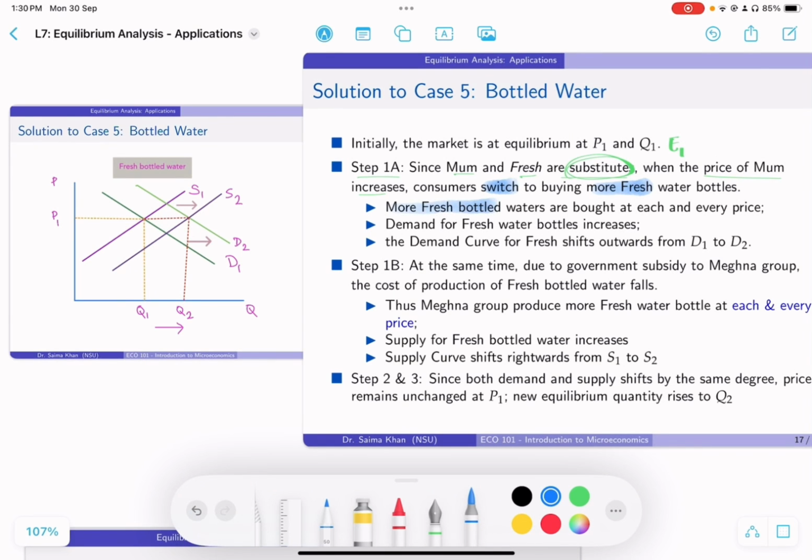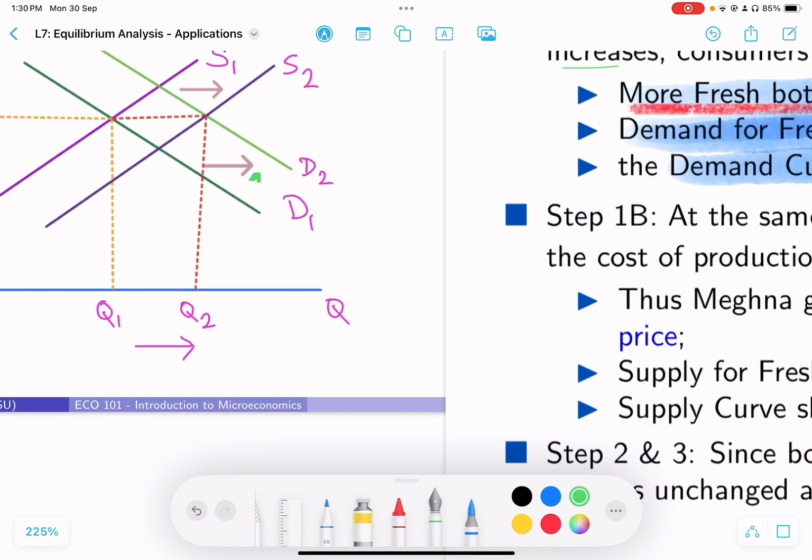বেশি ফ্রেশ কেনা হবে at each and every price, তাই demand, ফ্রেশের ডিমান্ডটা বেড়ে যাবে, right? That is just a shorter way of saying this very long sentence. A shorter, more technical way of saying it is that demand is going to increase for fresh. And that is why what's going to happen to the curve? Demand curve for fresh is going to shift outwards from D1 to D2. So this is essentially what I'm describing as 1A in my writing.